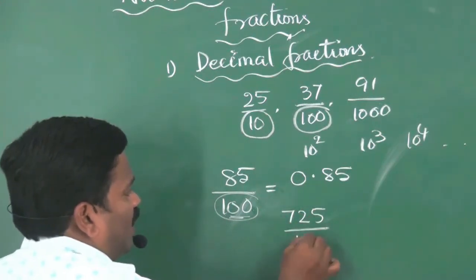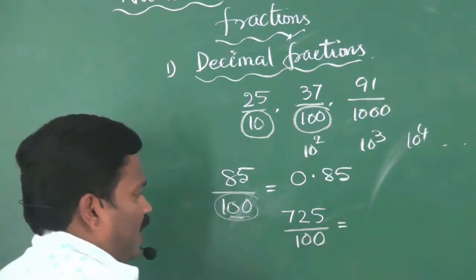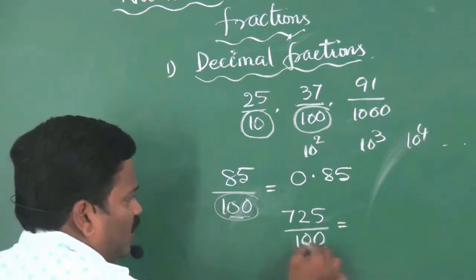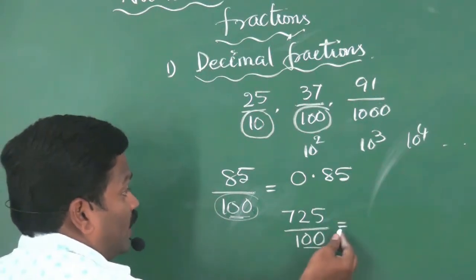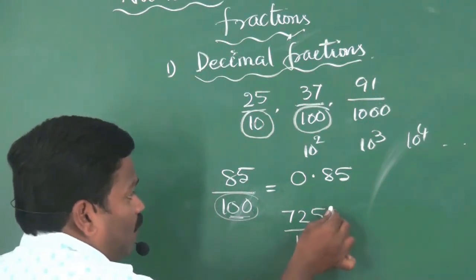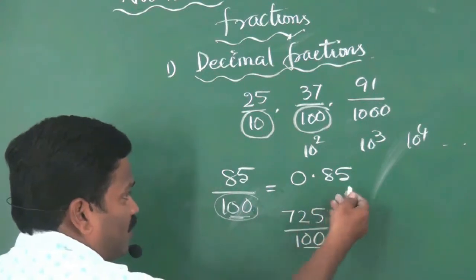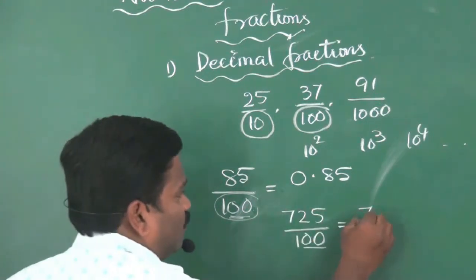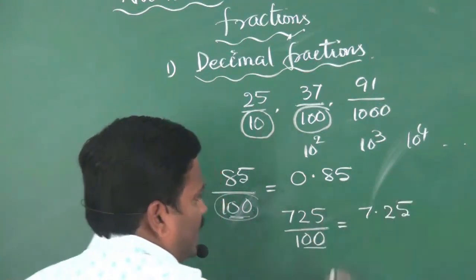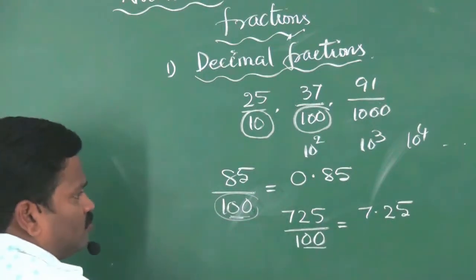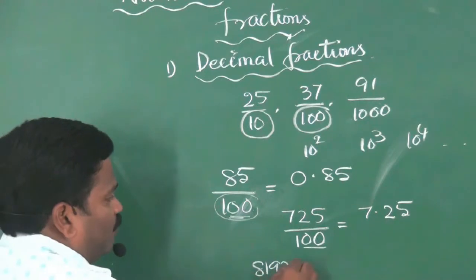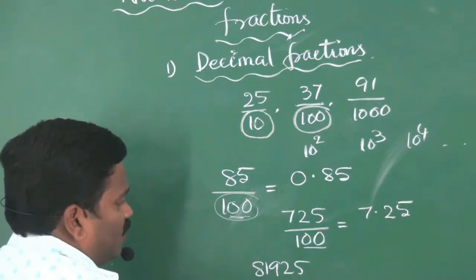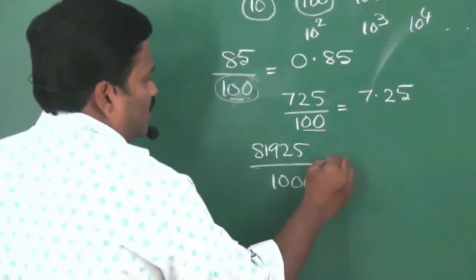725 by 100. Again, we have 2 zeros in the denominator. Therefore, the decimal point will come after 2 digits from right to left, that is 7.25. 81925 by 1000.